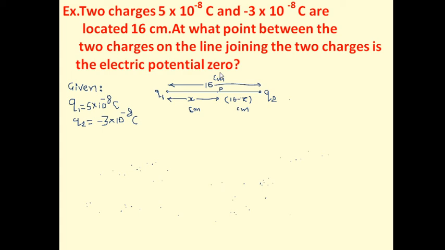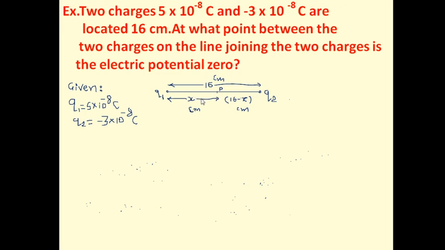We are asked at which point, lying between the two charges on the line joining the two charges, the total electric potential will be 0. Okay. So according to the example, here we have to consider the diagram. These are the two point charges, point charge Q1 and point charge Q2. Now 16 centimeter is the separation between these two. Now we will consider some point P.